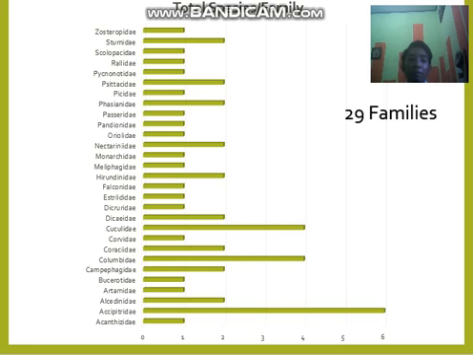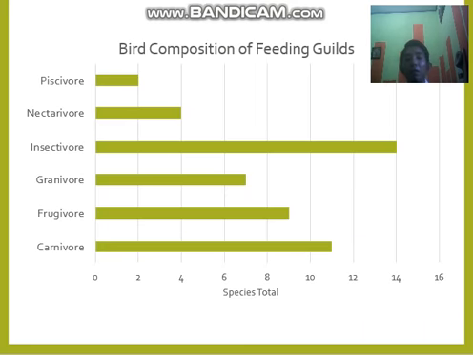From this graphic, you can see that we found 6 species of birds from Accipitridae. We also found that there are 6 types of birds according to their feeding guilds: piscivore, nectarivore, insectivore, granivore, frugivore, and carnivore. Insectivores are the highest in number of species that we can find in the mining concession area.